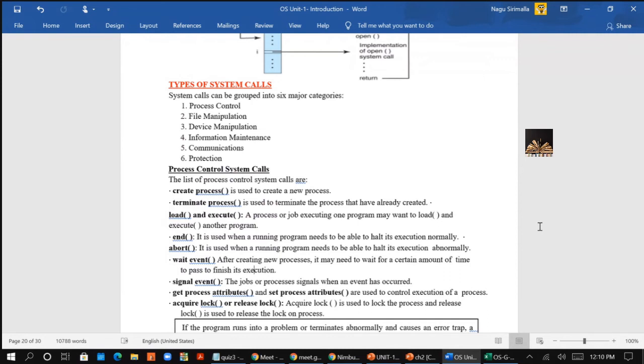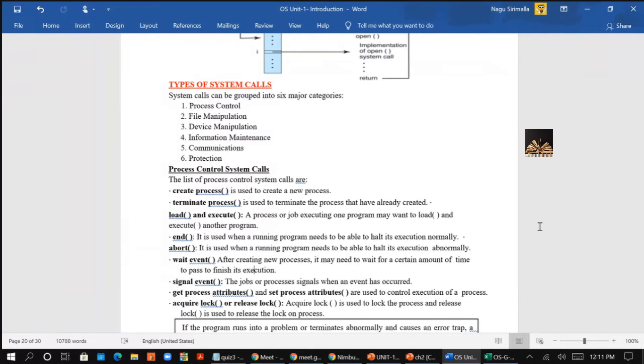Then you created your job, but your job is not yet given to the CPU. There you are supposed to wait for some time until the CPU gets clear, that means the job which is already being executed has to be completed. Signal event: the jobs are processed as signals when an event occurs normally. So signal event means I am giving a signal to the operating system.